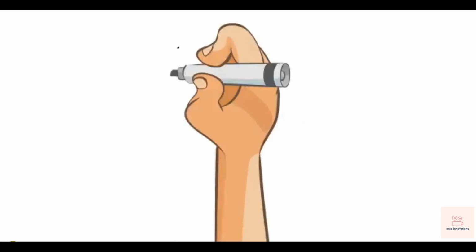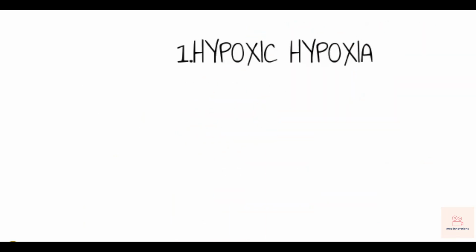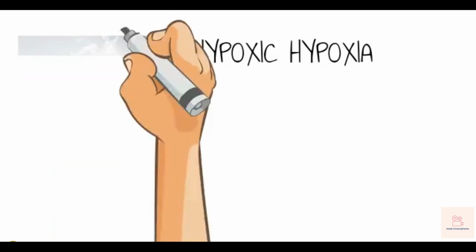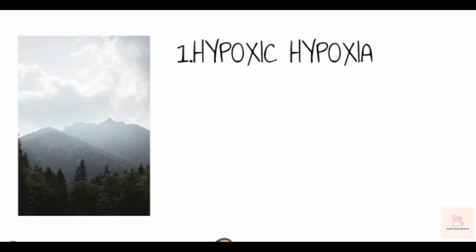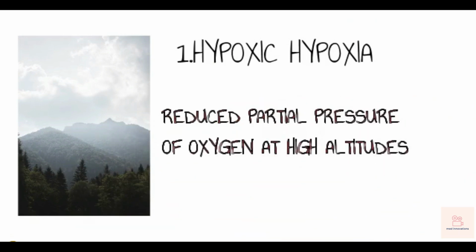Hypoxic hypoxia, as the name says, occurs due to a low level of oxygen in the atmosphere. When there is a decreased partial pressure of oxygen in the atmosphere, the body cannot take the required oxygen for its normal cell function. This usually occurs in high altitudes and hill stations where the partial pressure of oxygen is lower than the normal atmospheric partial pressure of oxygen.